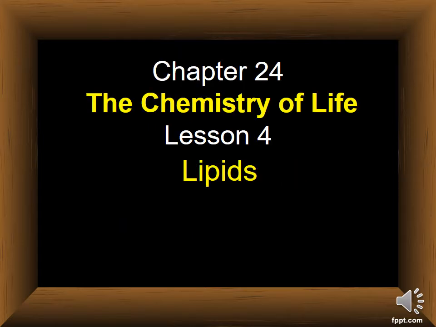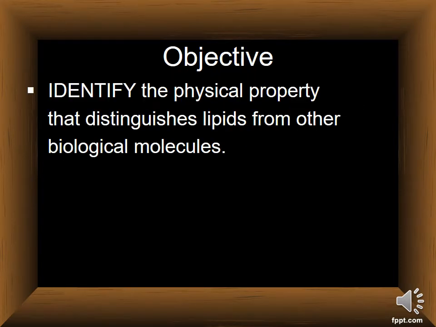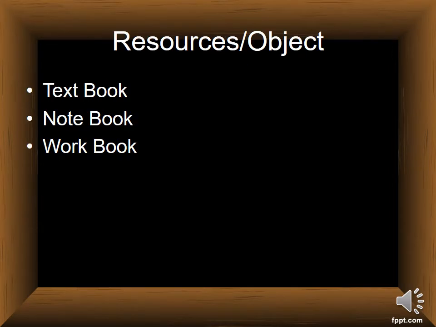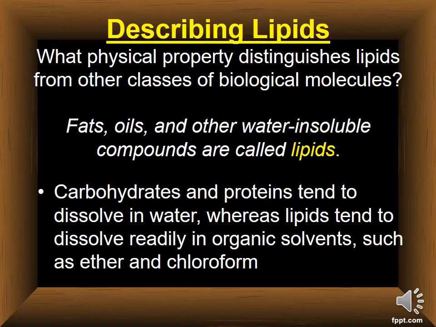Today we will discuss chapter 24, the chemistry of life, lesson number 4, lipids. In this lesson, our main objective is to identify the physical property that distinguishes lipids from the other biological molecules. The resources you need: textbook, notebook and workbook. And please open chapter number 24, lesson number 4, lipids in the book.